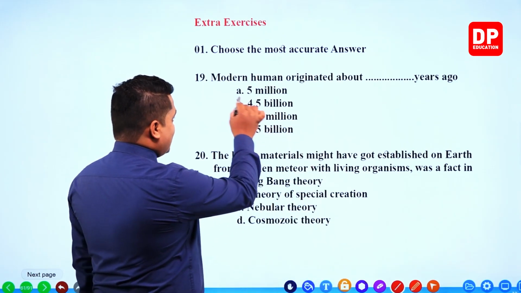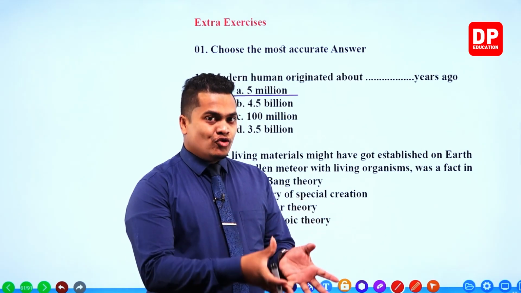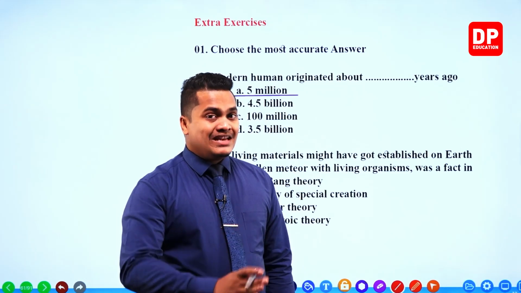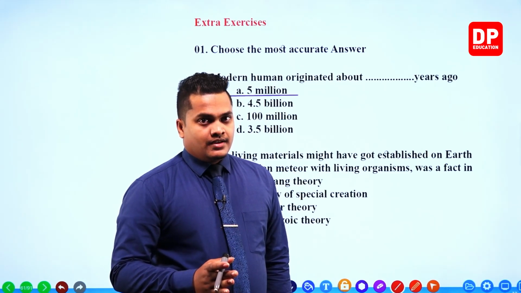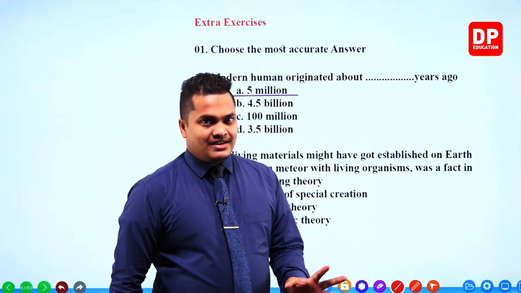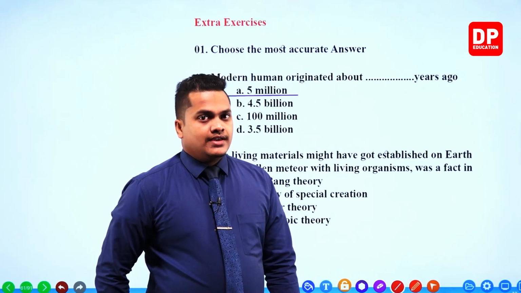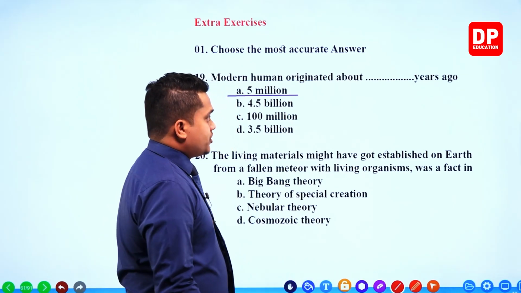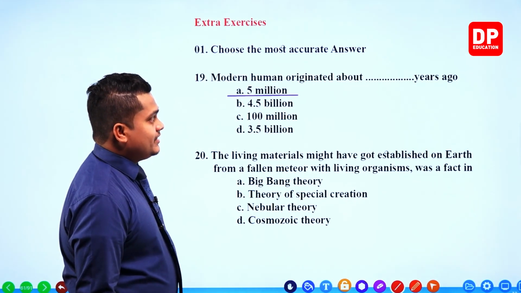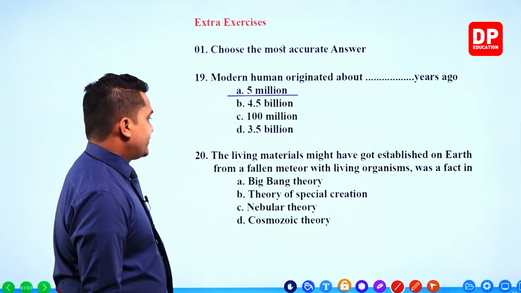5 million years back, modern human evolved to the planet Earth. 12 million years back, humans started to evolve. After that, 5 million years back, modern humans started to evolve on the planet Earth. Okay, so that's the order of evolution. So modern human originated about 5 million years back. Next one.